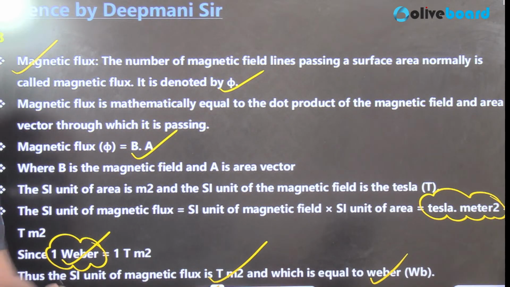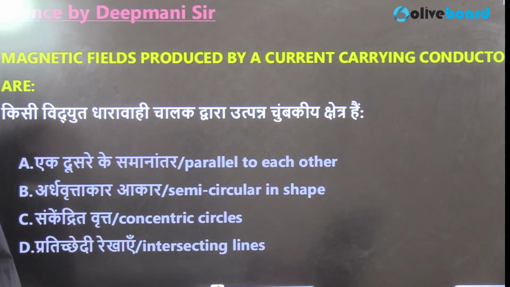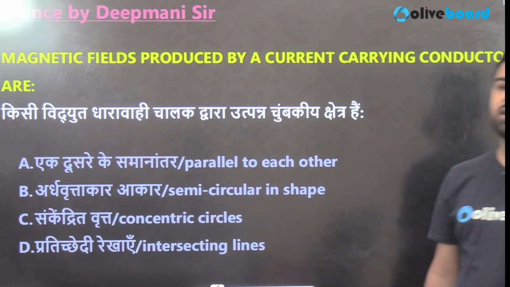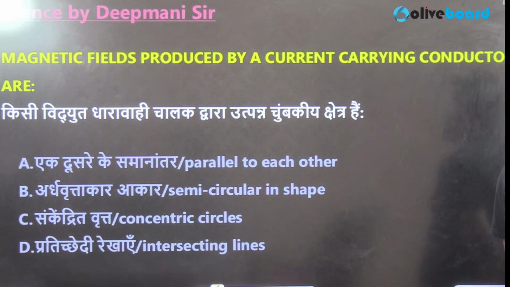Next, what is the next question? The next question is in front of you. Let's see what it is. Magnetic field lines produced by a current carrying conductor are dash. We discussed this yesterday. What should be the correct answer?